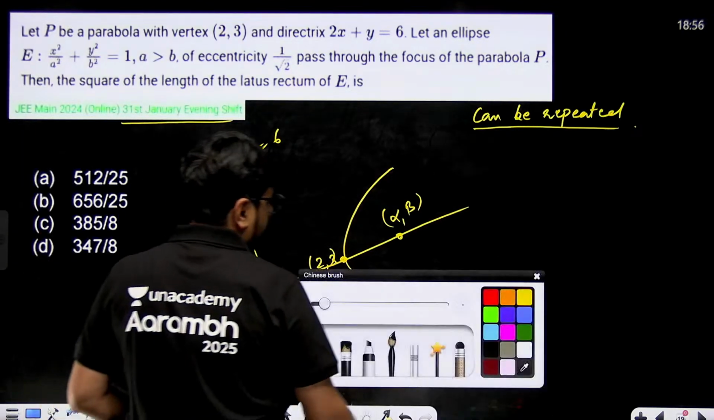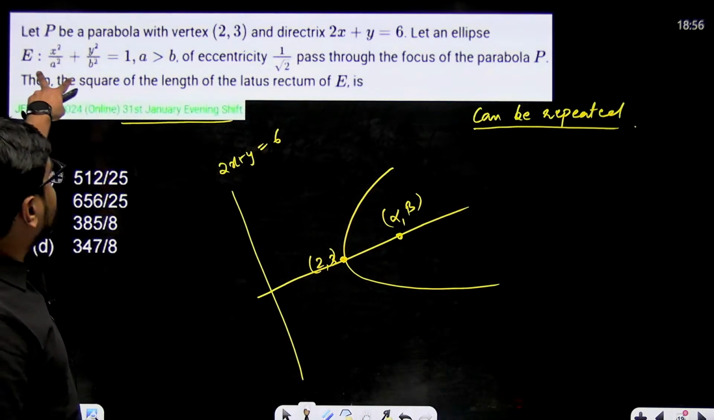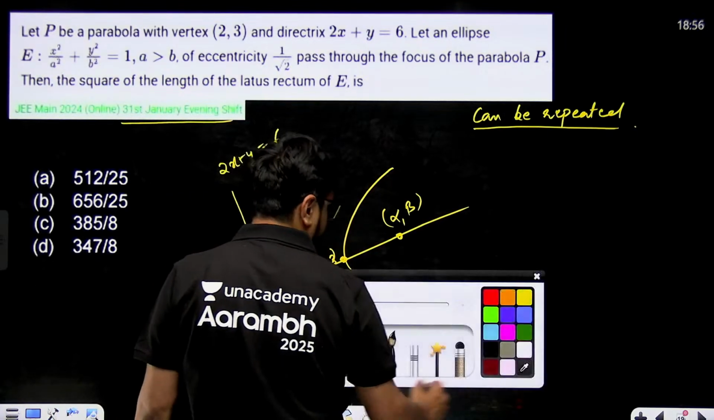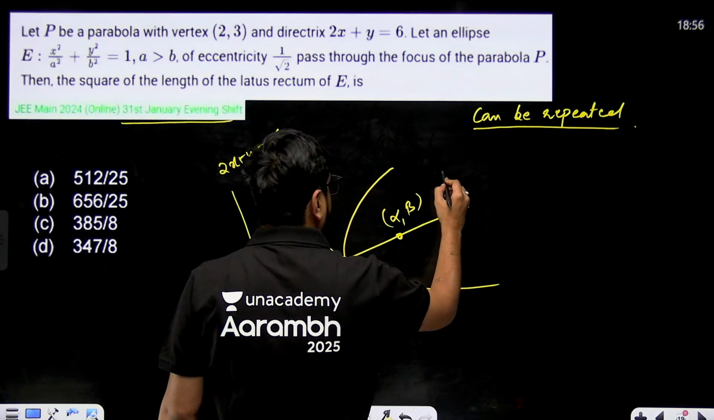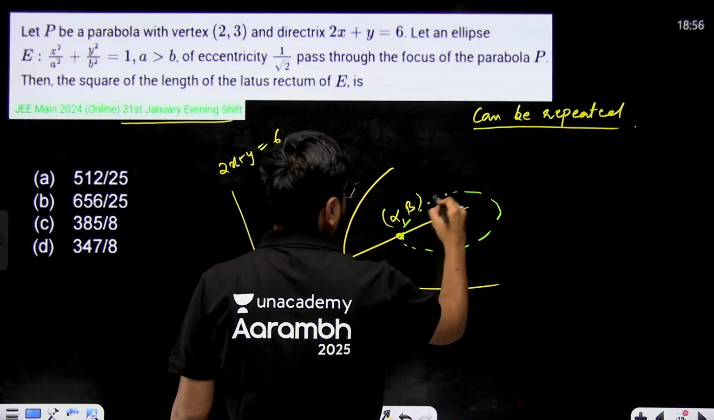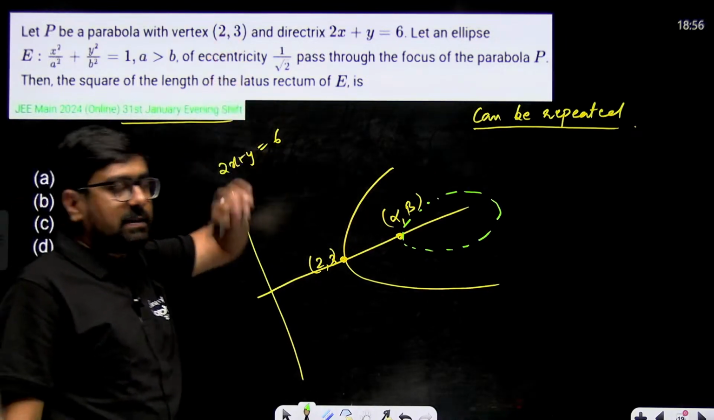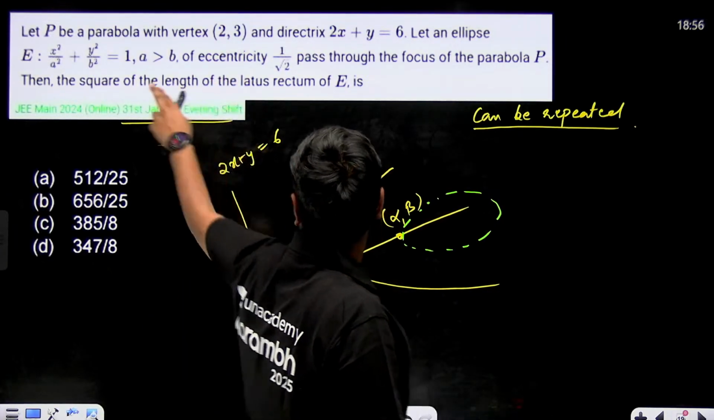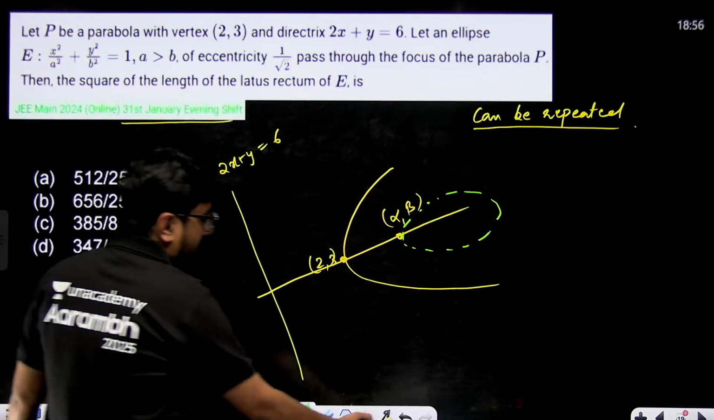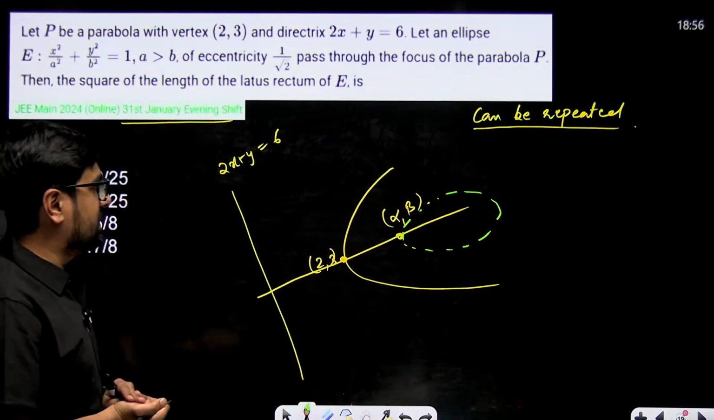Now it is saying that this ellipse passes through the focus of the parabola. That means there is this ellipse which passes through the focus of the parabola, and we have to tell the length of latus rectum of that ellipse. This is the ellipse, center at (0, 0), passing through the focus of the parabola. Okay, this is the situation basically.